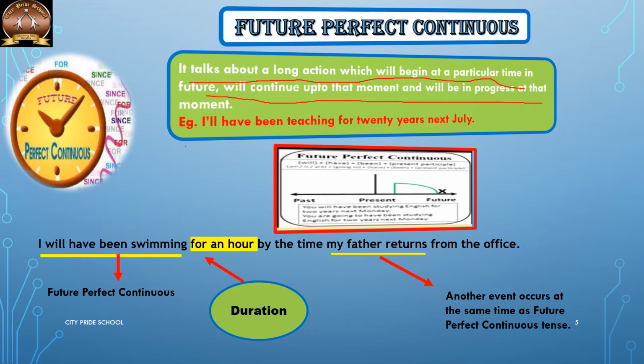The example is, I will have been teaching for 20 years next July. So 20 years of teaching will get over by July, but the person will continue to teach. And when will the person stop teaching? This has no mention here.